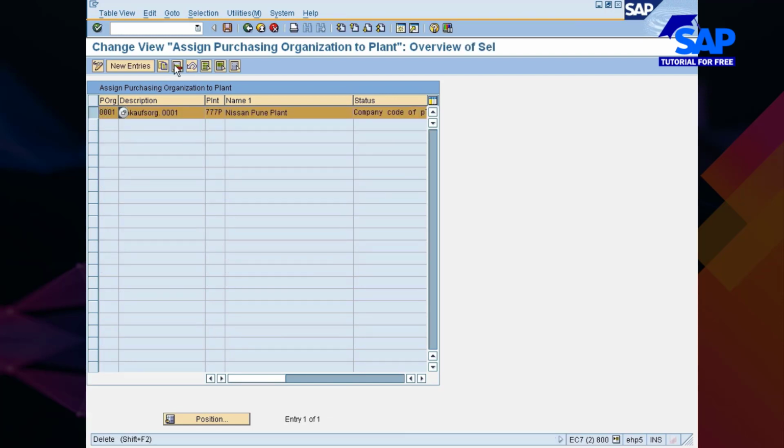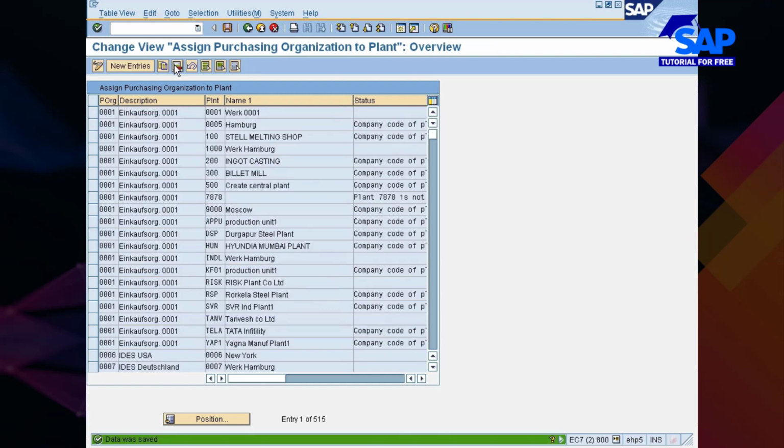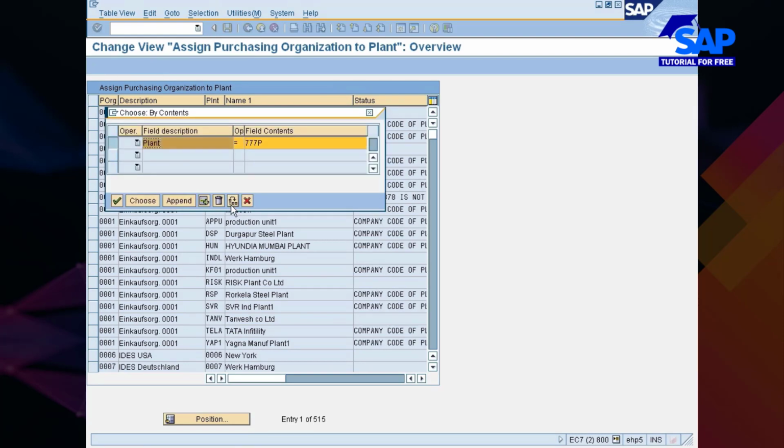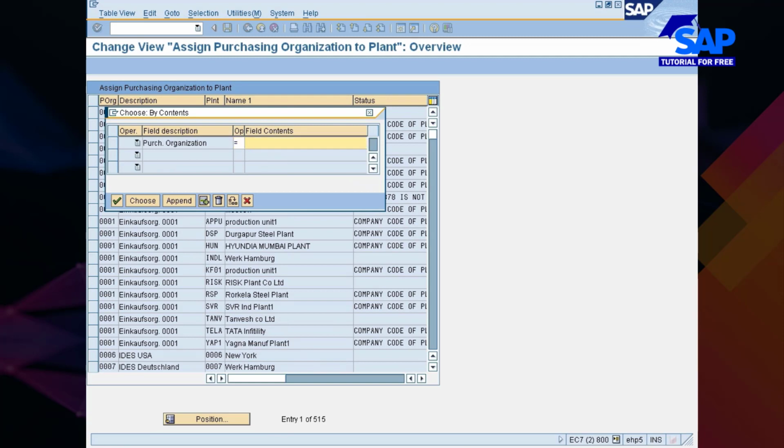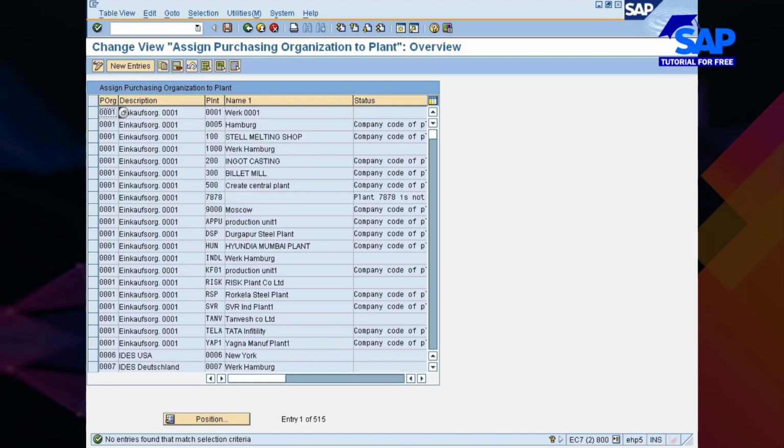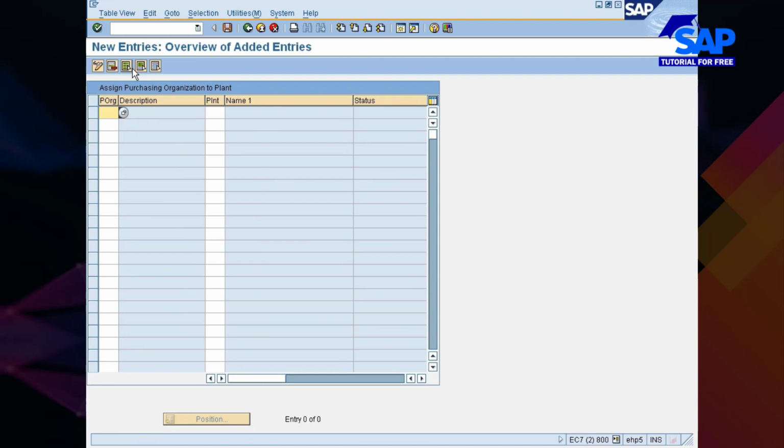So this is also inconsistent. You delete this. Right? Next, look for purchase organization also. The purchase organization is 77C, company code specific. Okay, no entries found. Now you go and define it. 777C.